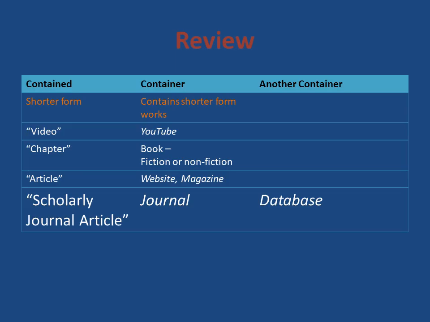Titles of databases are also italicized. You can also find journals online and not on databases, but you can have this where a contained source is found inside of a container, and that container is part of another container, like the database.